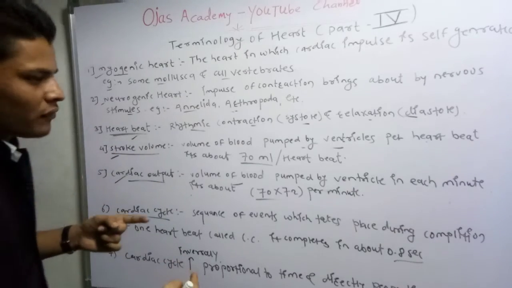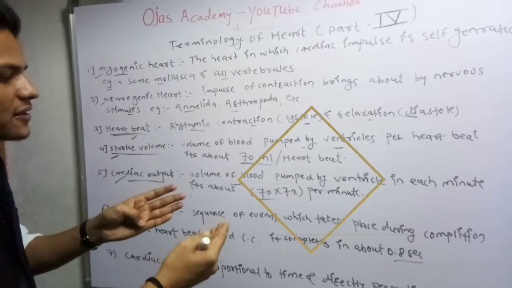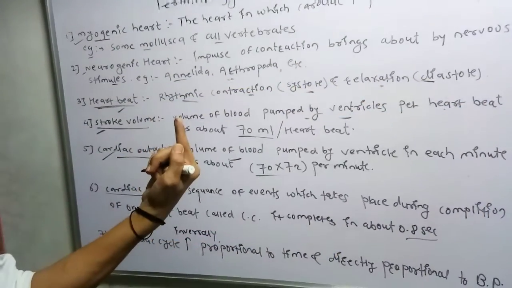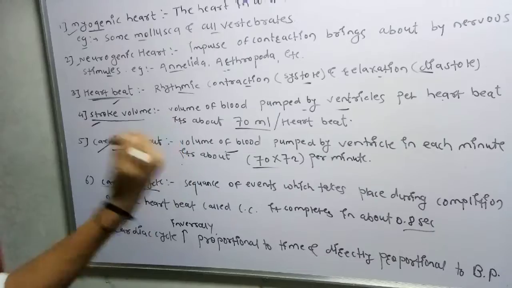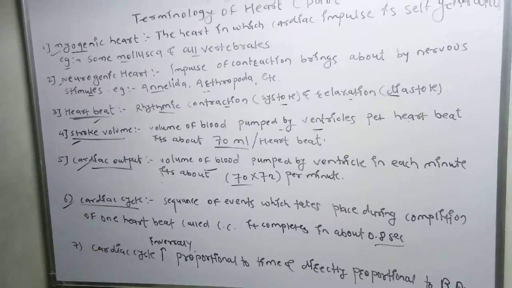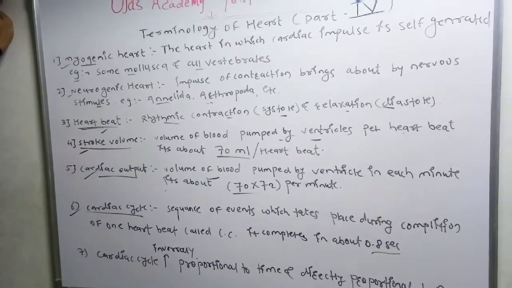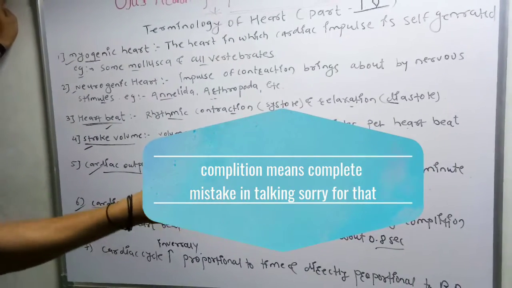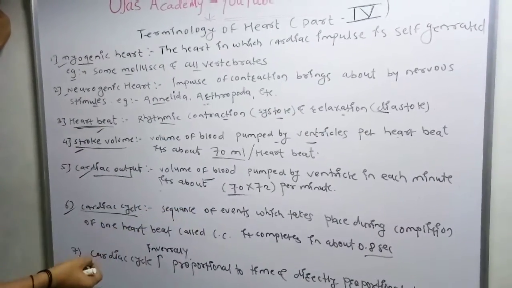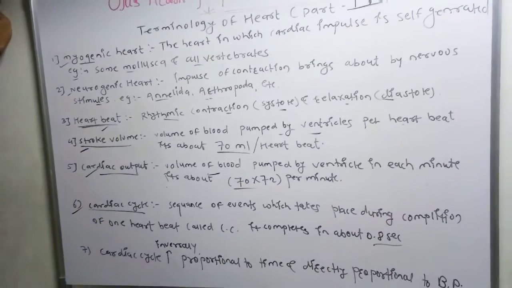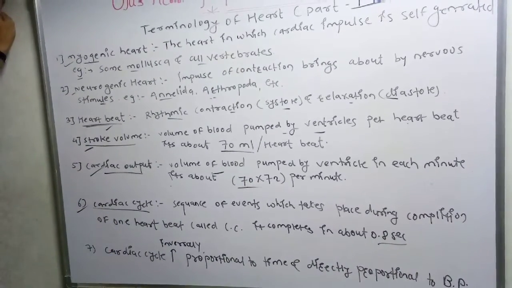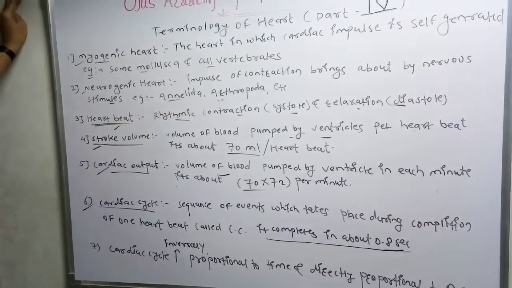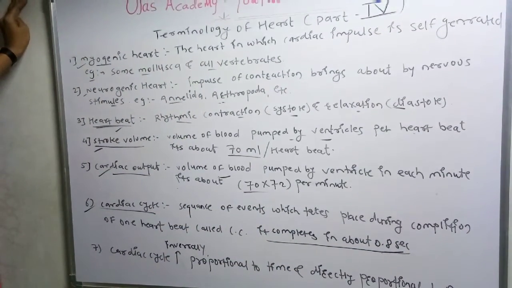Next, what is the cardiac cycle? Cardiac cycle means the sequence of events which takes place during completion of one heartbeat. We call it the cardiac cycle. What is the cardiac cycle? Sequence of events which takes place during completion of one heartbeat. We call it cardiac cycle. Simple definition here. And it requires 0.8 second to complete. 0.8 second only.